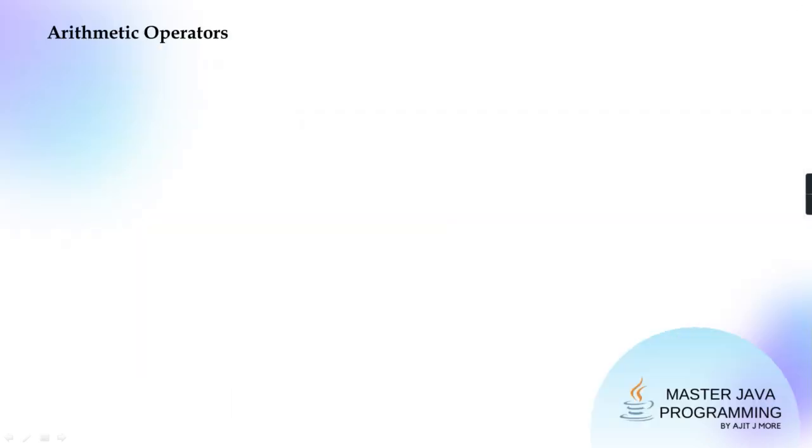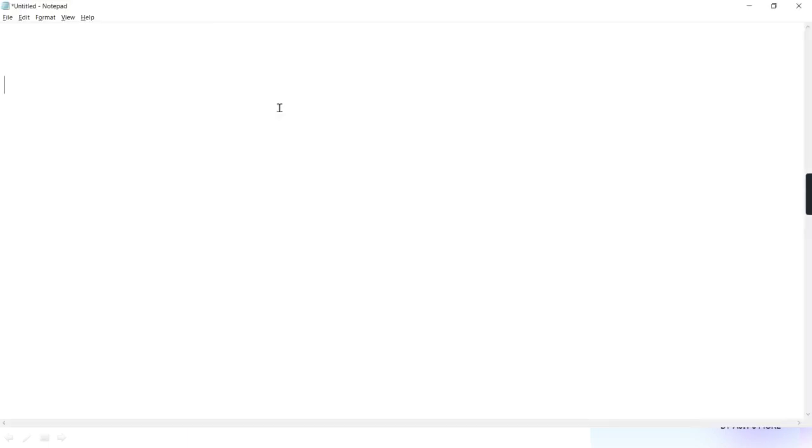So point 1 is clear to you: all these operators are applicable only on numerical values, in which character is also inclusive. I'll now tell you which operators Java has provided. First is unary plus, which is called assertion, and minus, which is called negation.